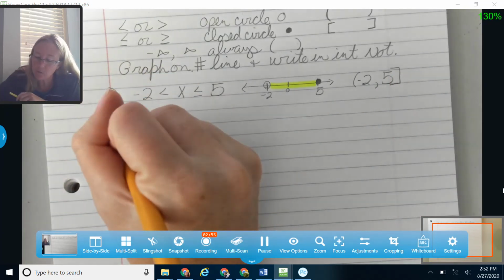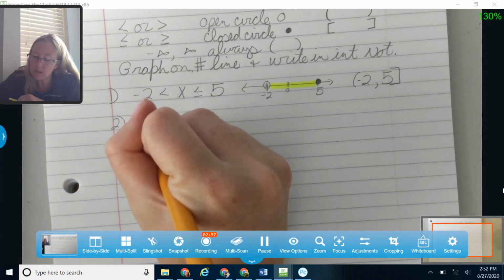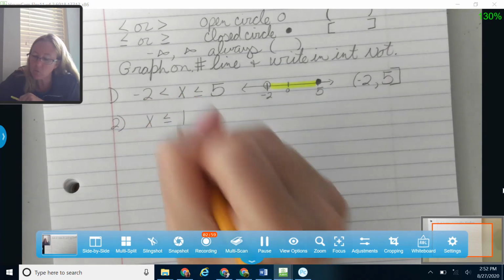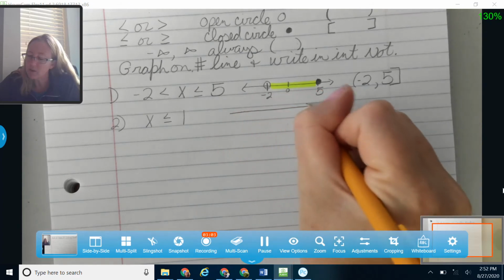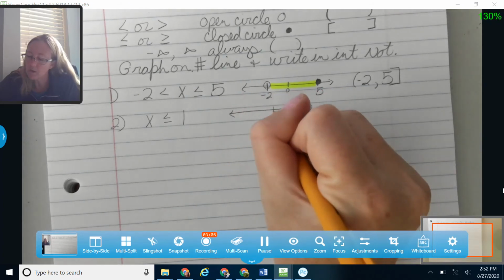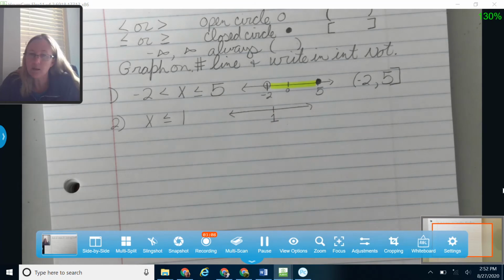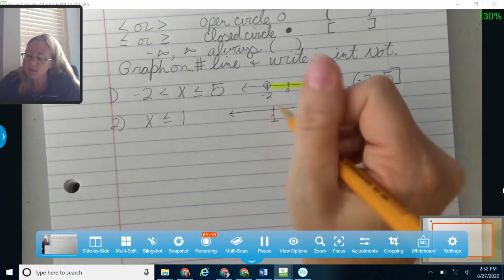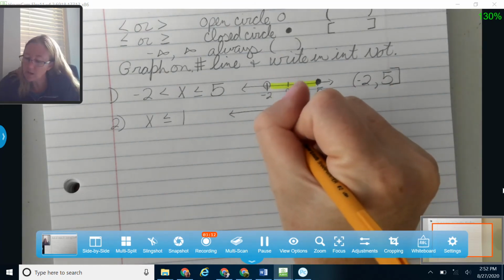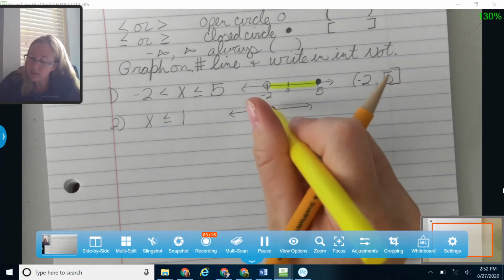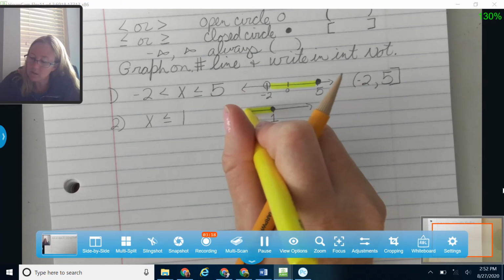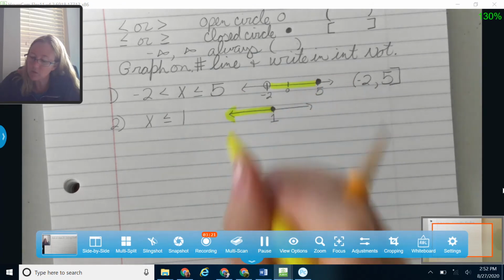Okay, let me do one more of these. Let's take a look at all of the x's that are less than or equal to 1. So back on my number line, I'm going to put a 1 on here. Less than or equal to, so I'm going to use a solid circle, and then I'm going to shade all of the x's that are less than 1, so 0 and negative 1 and negative 2, going forever in that direction.